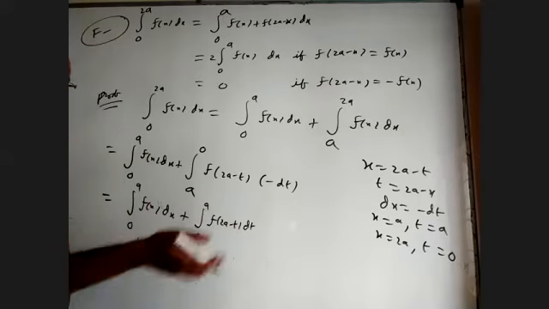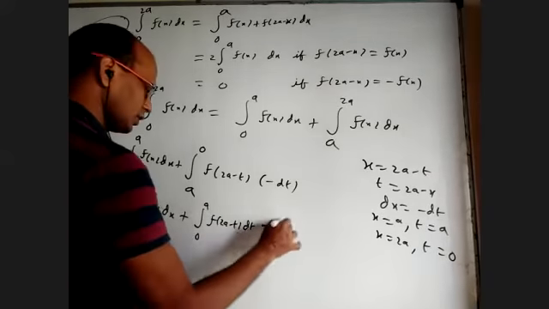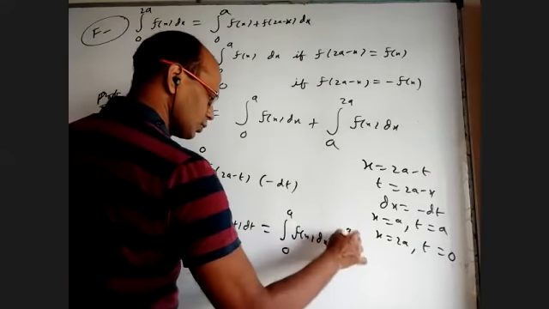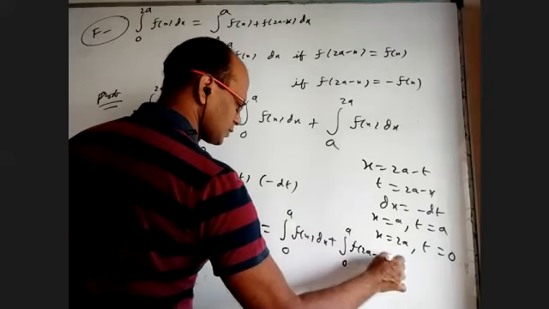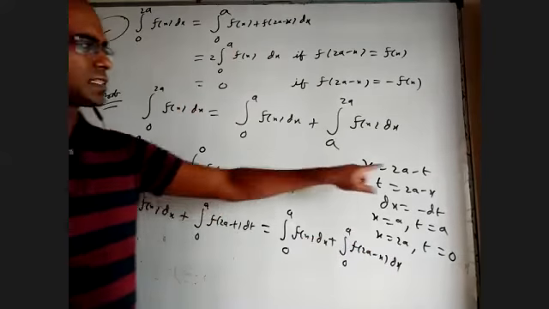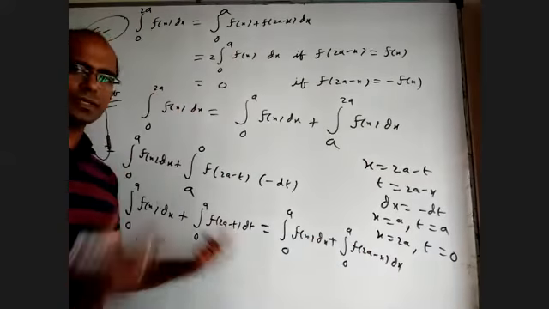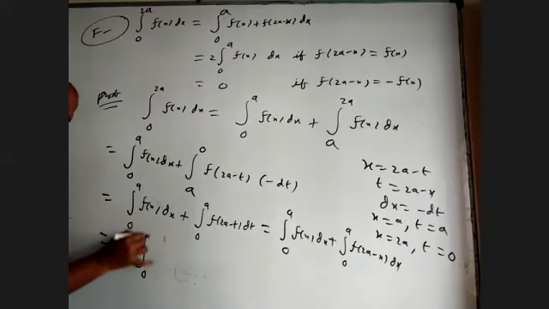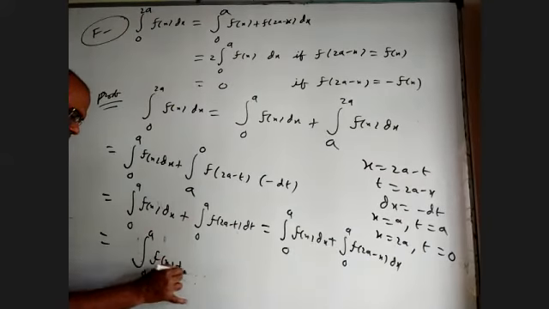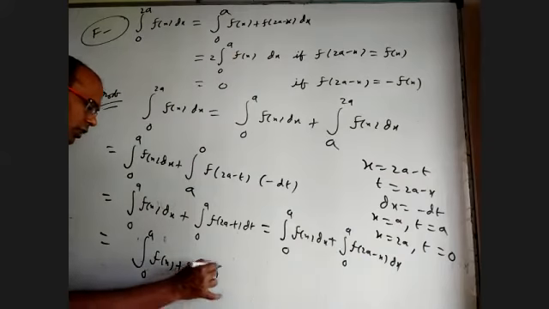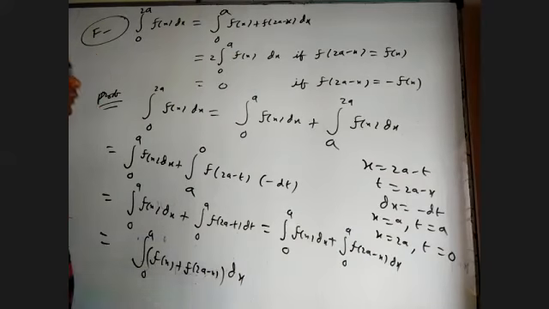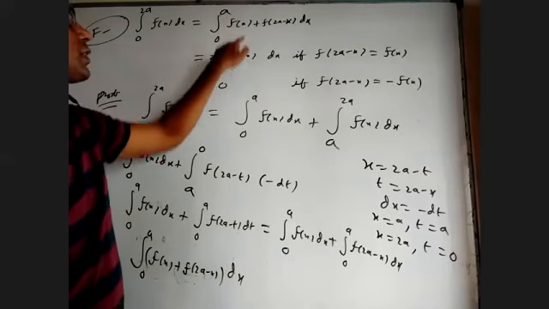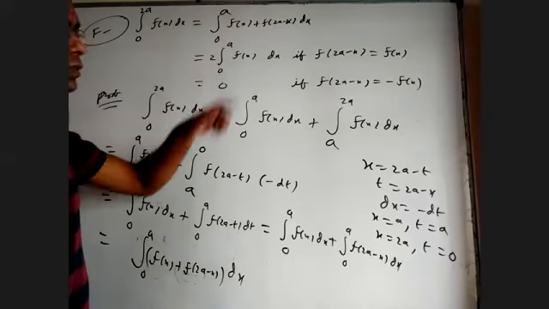Whether t or x or y doesn't matter in definite integration. So I can write this as integral 0 to a f of x dx plus integral 0 to a f of 2a minus x dx. I am not putting t back; I am just writing any variable in the place of t, why not x. Now when I add these two, it is integral 0 to a of f of x plus f of 2a minus x. That is exactly this. This is proved, and these are already built in. If this and this are equal, f of x will come. If this is the negative of this, 0.